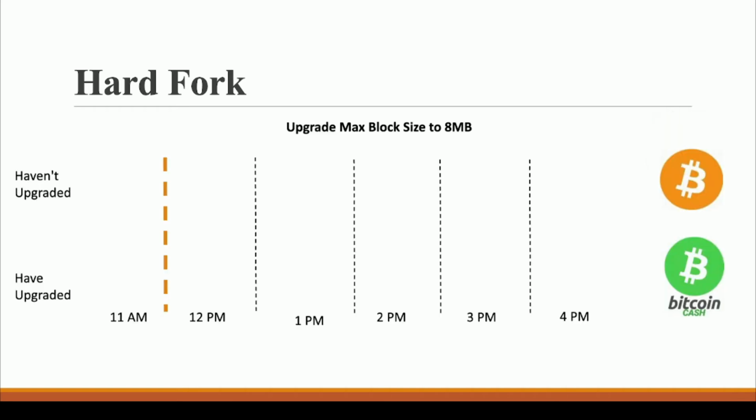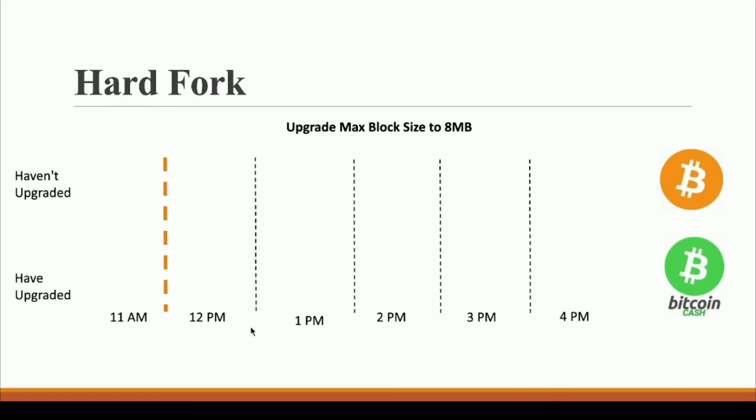And now let us understand this hard fork with the help of an example. So here we have this Bitcoin Cash blockchain, who said that, okay, we are ready for the 8 MB block of the Bitcoin blockchain. And this is our core Bitcoin blockchain, who said that no, we are not going to upgrade to a block size of 8 MB. So these are the people who haven't upgraded, right? And these were the people who have upgraded.